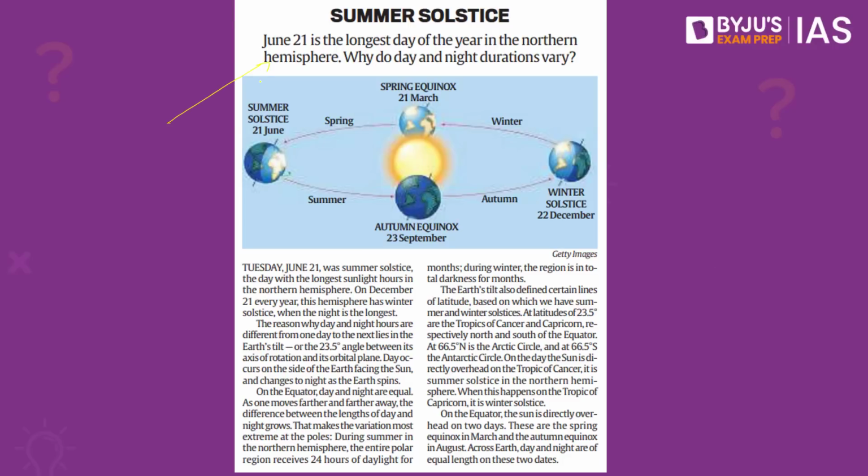As you know, the reason why day and night hours are different from one day to the other is because of the Earth's tilt. That is, as you know, Earth is tilted at a 23.5-degree angle between its axis of rotation and its orbital plane. The day occurs on the side of the Earth which is facing the Sun, while it changes to night as the Earth spins and the other side faces the Sun. As far as the equator is concerned, both the day and the night are equal on the equator.